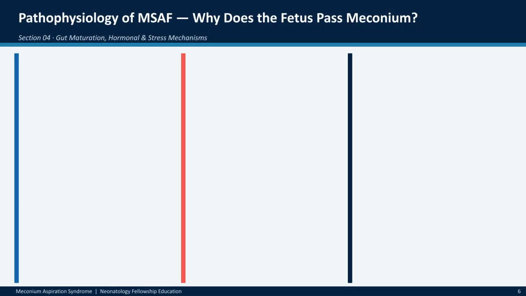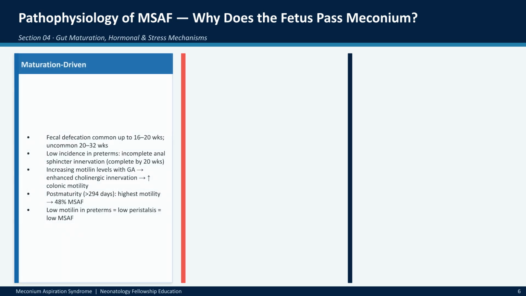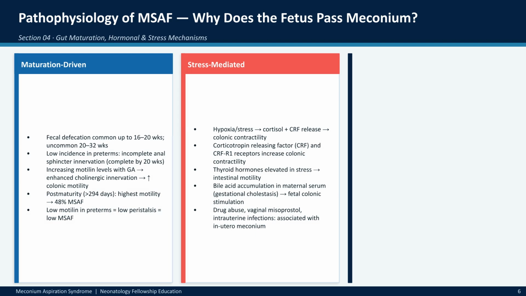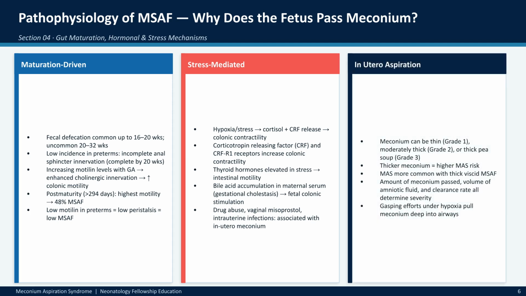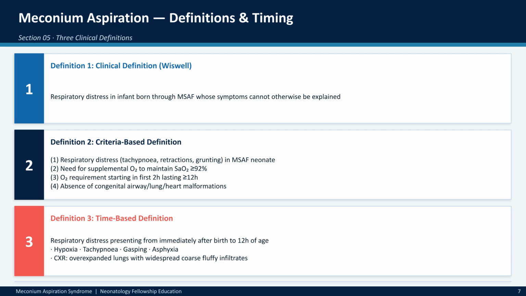Why does the fetus pass meconium? It is often driven by maturation of the gut and neurological pathways. However, stress, such as hypoxia, triggers cortisol and hormonal release, which increases colonic motility. Once passed, gasping efforts under hypoxic conditions can pull this meconium deep into the airways. Clinically, we classify MAS using several frameworks. A common approach involves identifying respiratory distress in infants born through meconium-stained fluid when other causes are ruled out, often supported by specific duration and severity criteria.